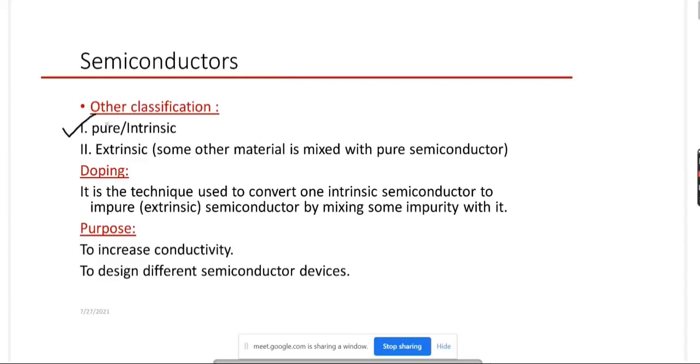The intrinsic semiconductor means it is just a semiconductor. We are not going to mix anything with it. Suppose germanium is germanium, silicon means only silicon. We are not going to mix anything with germanium or silicon. But sometimes we intentionally mix some other materials with our basic semiconductor or maybe a compound semiconductor. Intentionally we mix some materials, and then the semiconductor is called an impure semiconductor or extrinsic semiconductor.